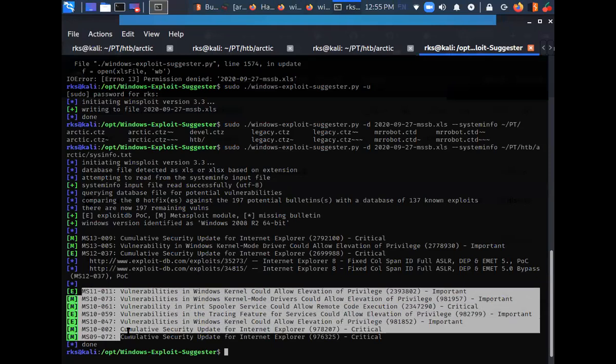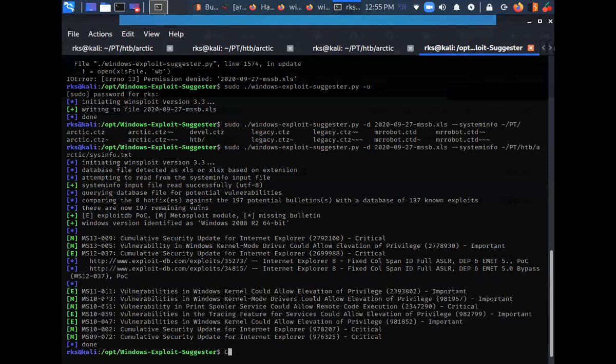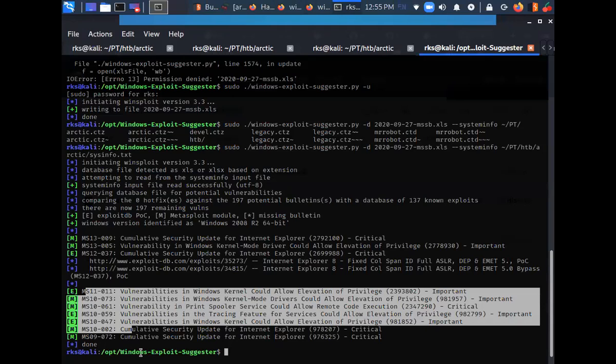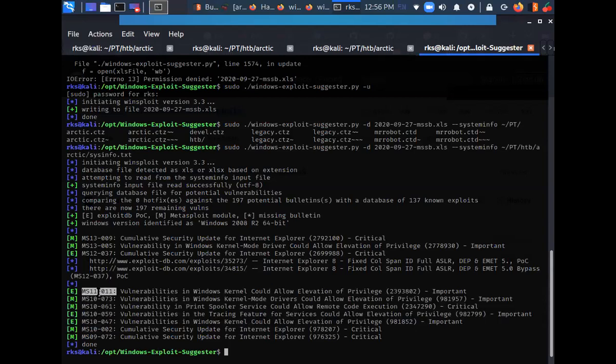You need to explore what all exploits are going to work and what all are not going to work. So I have already tried MS11-011, which was not working here. But you can give it a try. I'm directly going to search for MS10-059. I have not tried all of them. But once I tried this one, it was working.